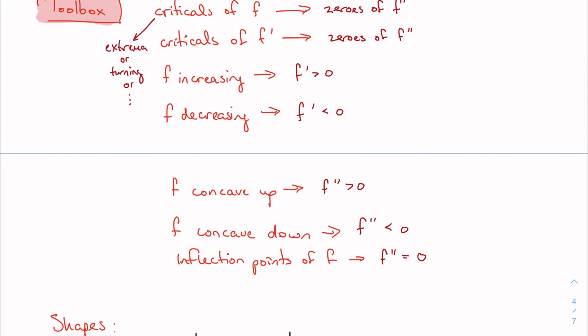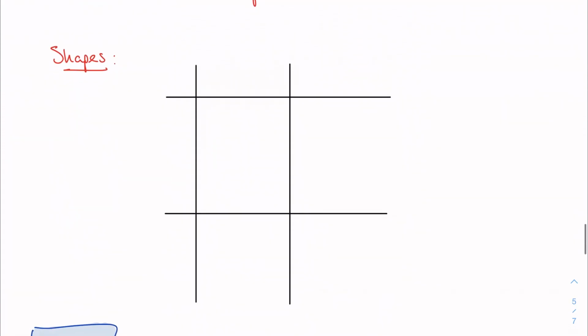The other thing that might be helpful is to start putting together increasing and decreasing and concavity. So a function I have can either be increasing or decreasing. A function I have at any point could be concave up, I'm just going to write CU and CD, or concave down. These shapes are going to help us start sketching our graph, right? The more I can identify shapes, the more easily we can kind of eyeball this graph, right?